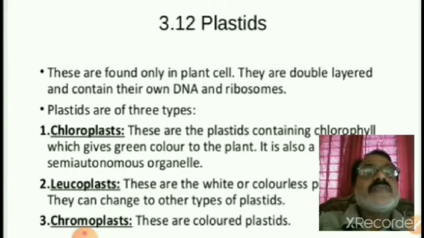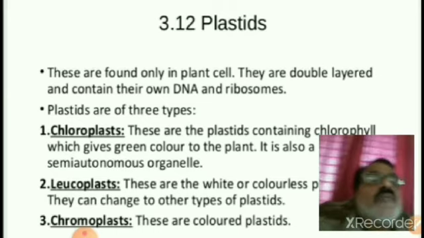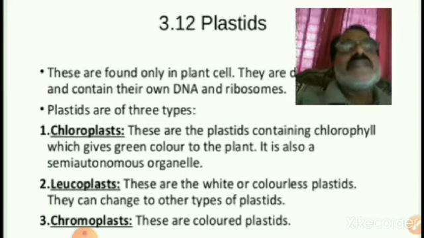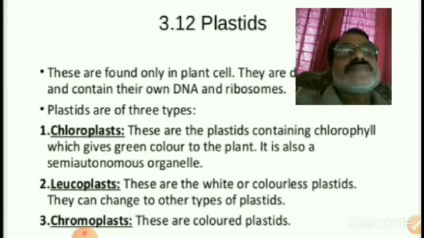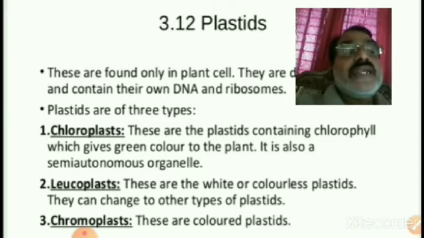Plastids come from proplastids. Plastids are of three types: one is chloroplast, second is leucoplast, third is chromoplast. What is meant by chloroplasts? These are the plastids containing chlorophyll, which gives green color to the plant. It is also a semi-autonomous organelle.